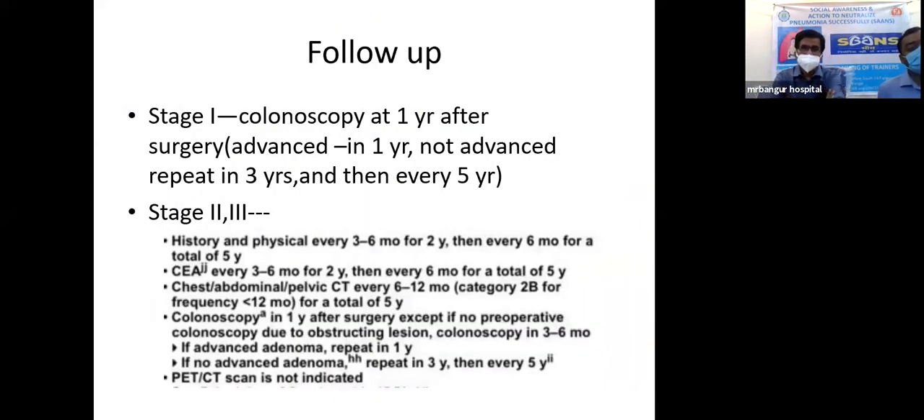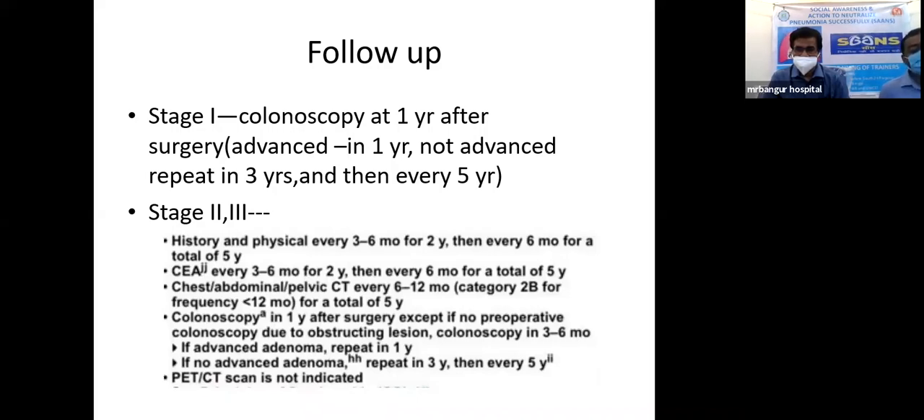Now coming to the follow-up part, management without follow-up is basically useless. So we have to follow up the patient, and we have to find what is the stage, what is the condition of the patient. Now, for the stage 1 disease, colonoscopy at 1 year after the surgery is generally done. But if the disease during the presentation is the advanced one, then within 1 year we can go for colonoscopy. Not advanced one, in that case we can repeat the colonoscopy in 3 years and then every 5 years.